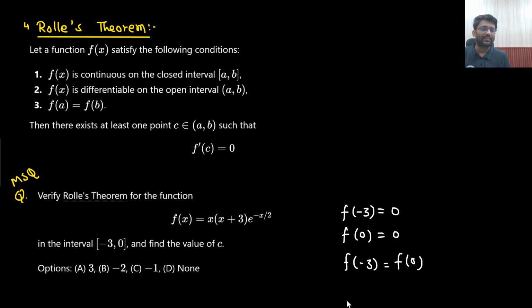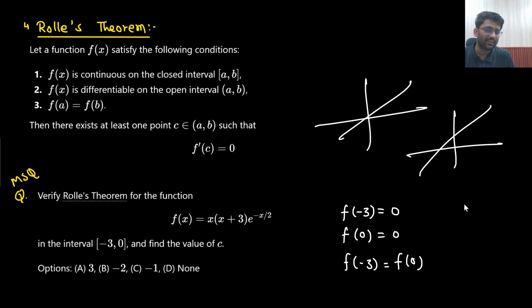Is this function continuous and differentiable? Is this continuous? Yes. Is this continuous? Yes. Is this continuous? Yes. That means the whole function will be continuous only. e to the power x, is it continuous? Yes. x plus 3, is it continuous? Yes. e to the power minus x by 2, is it continuous? Yes. All are continuous. Multiplication of all of them will be continuous only, and surely they are differentiable as well,